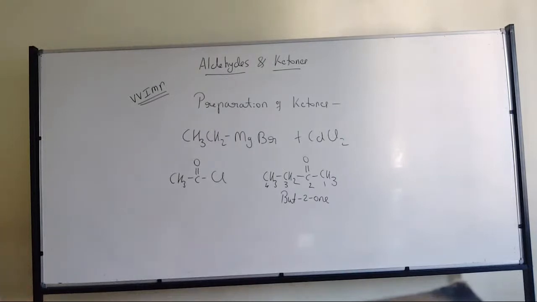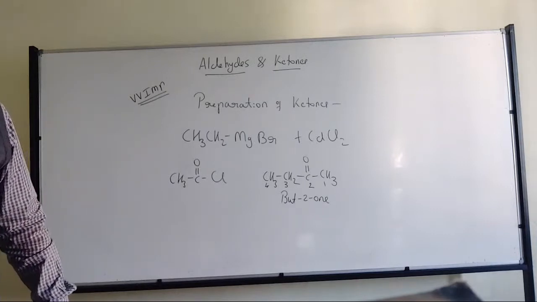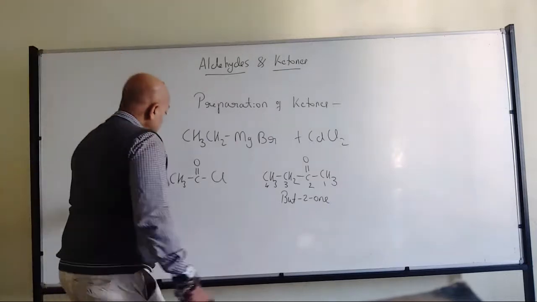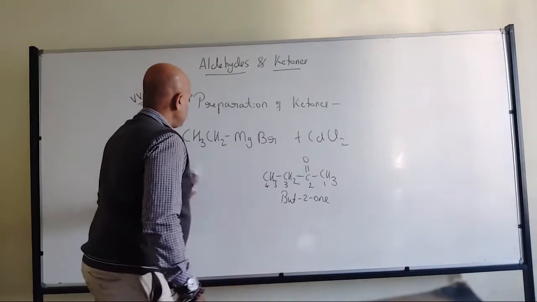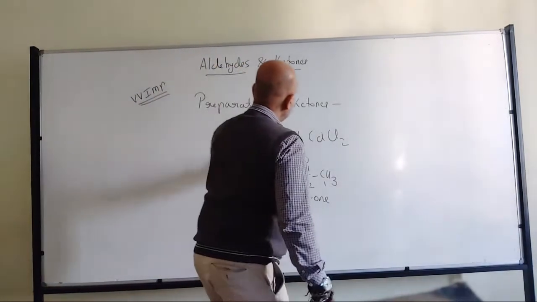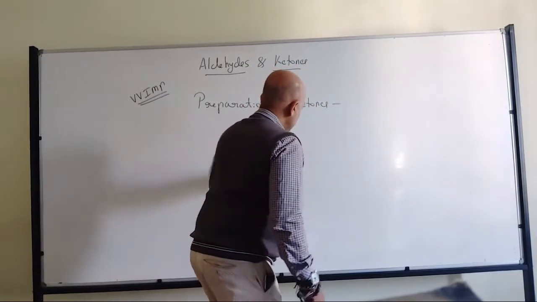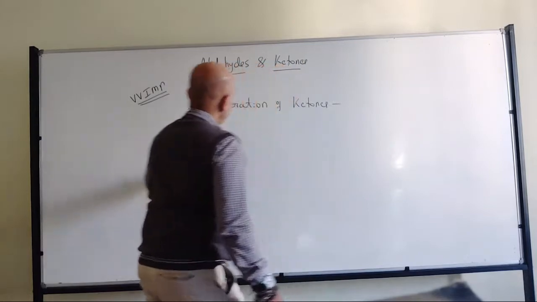If I take ethyl magnesium bromide and treat it with acetyl chloride, the reaction happens in the presence of cadmium chloride. That's how you should predict the products.